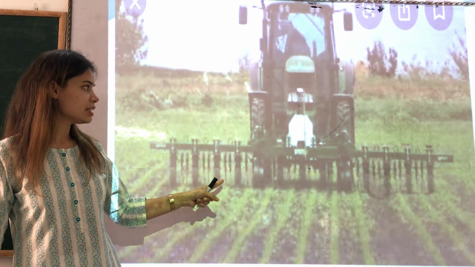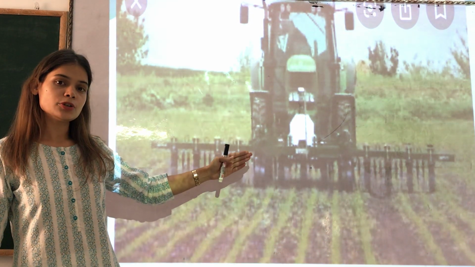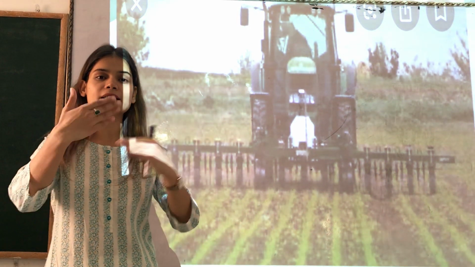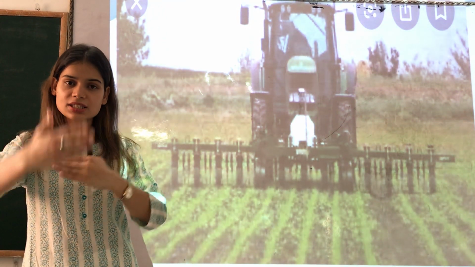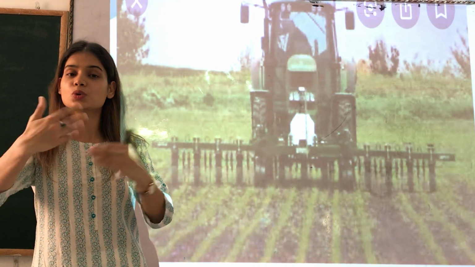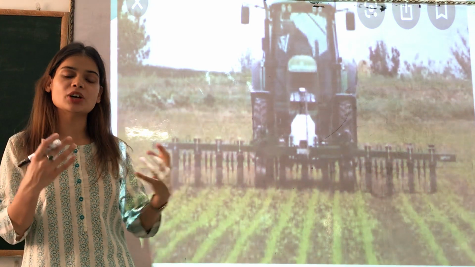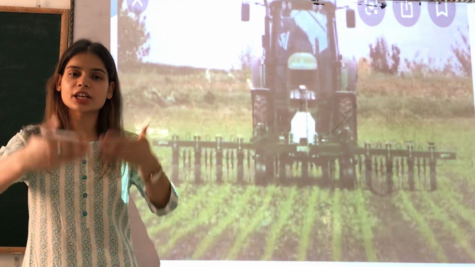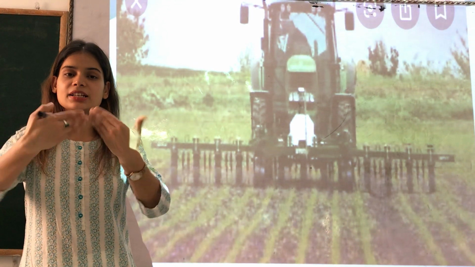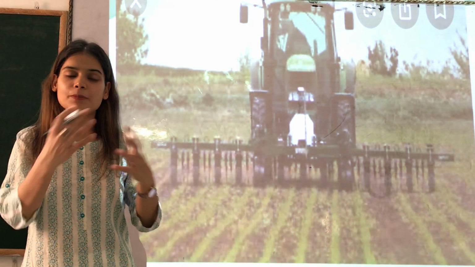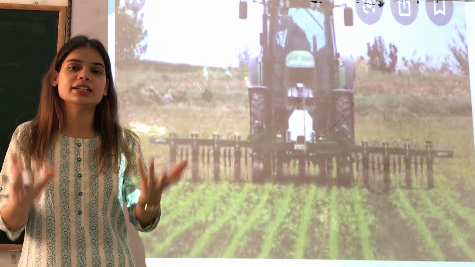As you can see here, this is a seed drill. A seed drill is used to till the soil. Tilling means tossing and turning of soil to loosen it. When we use a seed drill, the weeds also get uprooted, mix up with the soil, dry up and die.